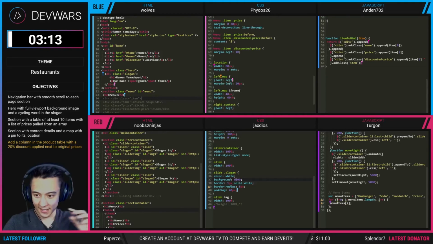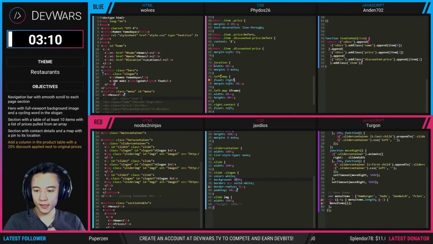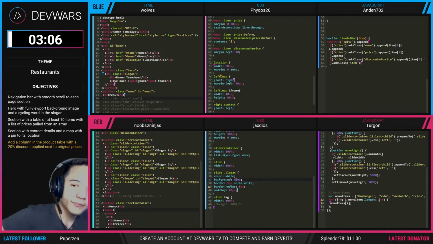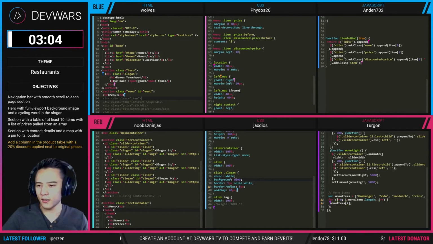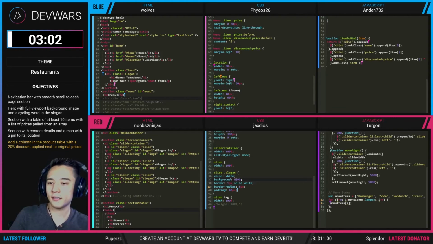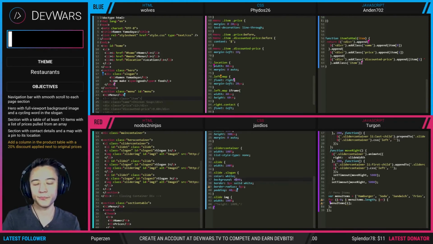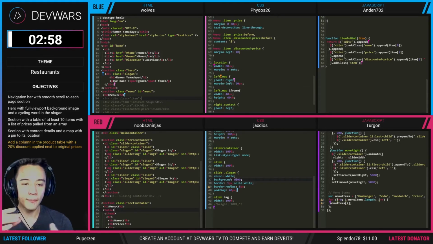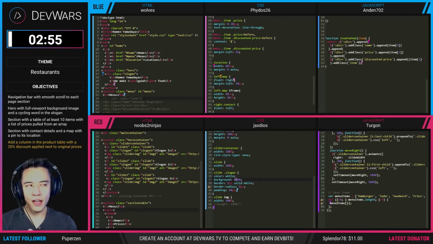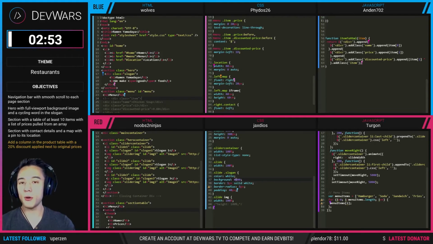So 3 minutes left on the clock. Perhaps DevWars can explain again what dev bits are for. Yes, so someone asked what dev bits are for. Currently, if you go to the website, there's not really a way to spend dev bits yet, but we do have a store where you're going to be able to purchase things with your dev bits.